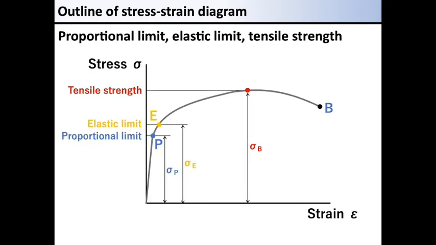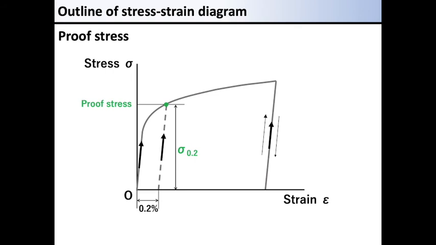Now, you should be familiar with proportional limit, elastic limit, yield stress, and tensile strength. You should note that many materials, such as hard steels, do not have a clear yield point in the stress-strain diagram. We cannot define the yield point of a material that does not generate a clear yield point.